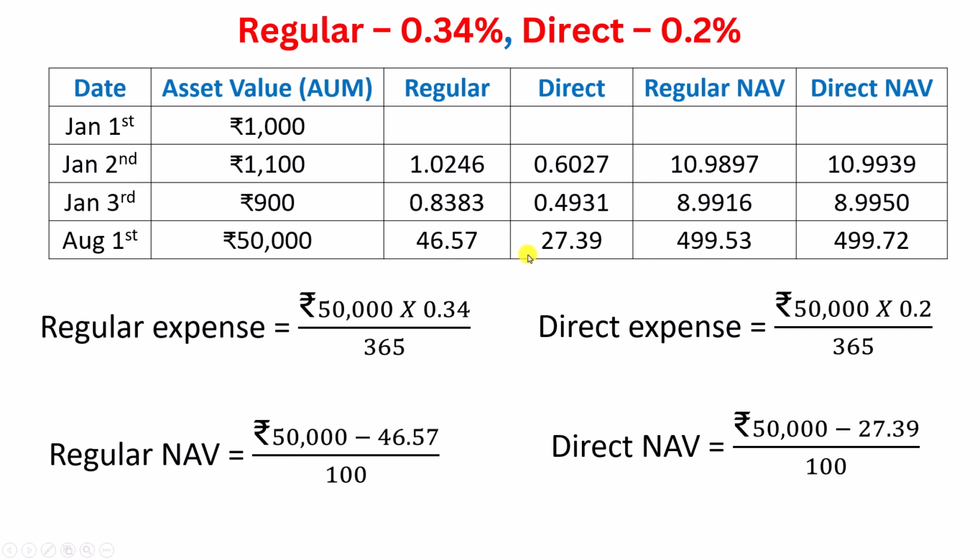There are many things more than that. Let me not go deep and explain all those things. Okay. Yes. So this is the difference between a regular and a direct mutual fund, and the expense ratio is used to calculate how much money the mutual fund company takes away towards the expenses.